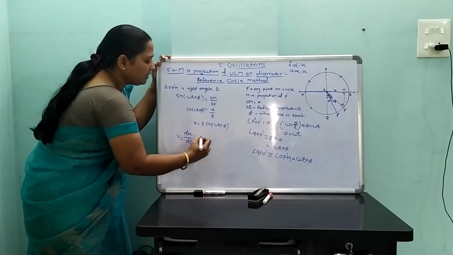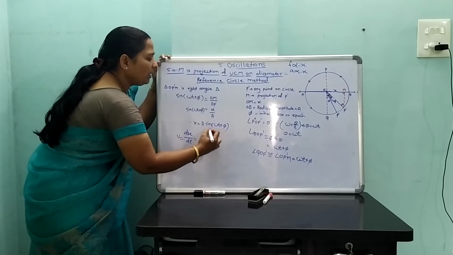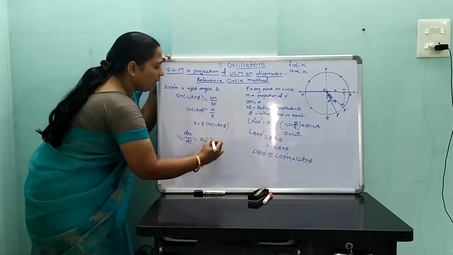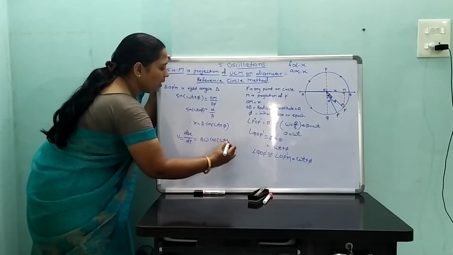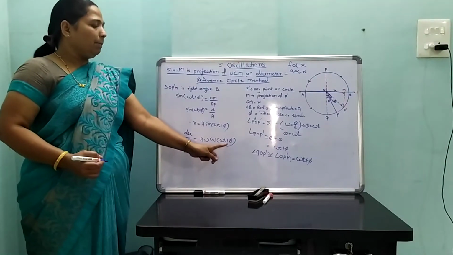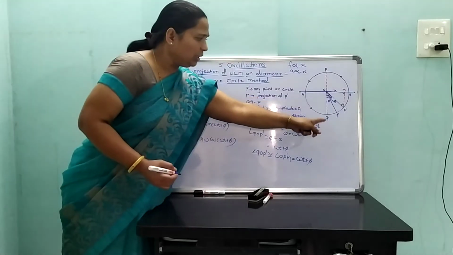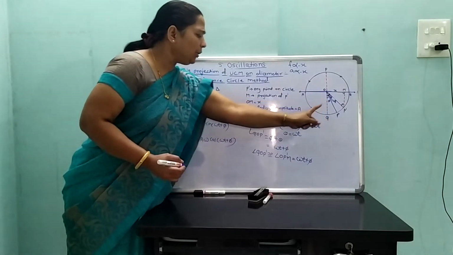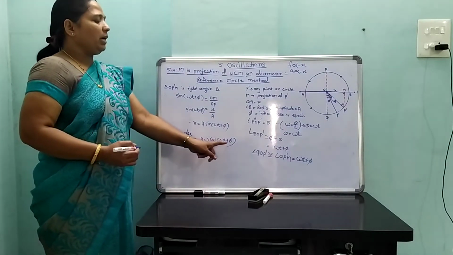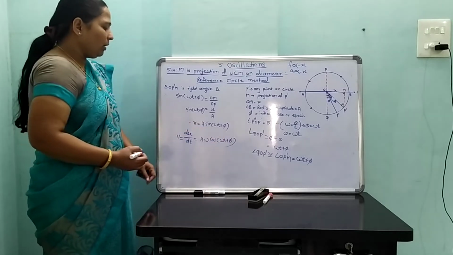Hence, dx by dt is equal to a omega cos of omega t plus phi, differentiating with respect to time. The initial phase phi we consider as 0. Therefore, v is equal to dx upon dt, which is equal to a omega cos of omega t.